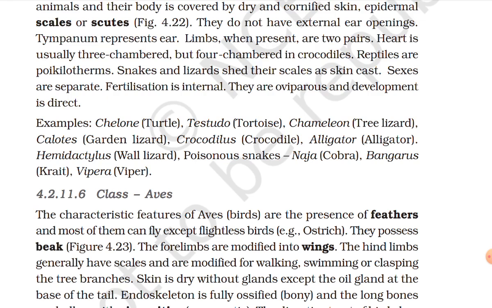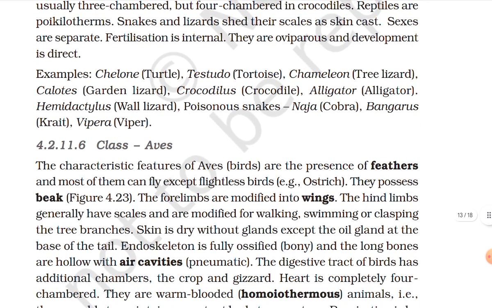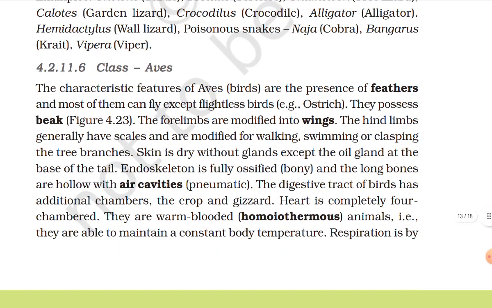Sexes are separate. Fertilization is internal. They are oviparous and development is direct. Examples: Chelone, turtle; Testudo, tortoise; Chamaeleon, tree lizard; Calotes, garden lizard; Crocodylus, crocodile; alligator; Hemidactylus, wall lizard. Poisonous snakes: Naja, cobra; Bungarus, krait; Vipera, viper.